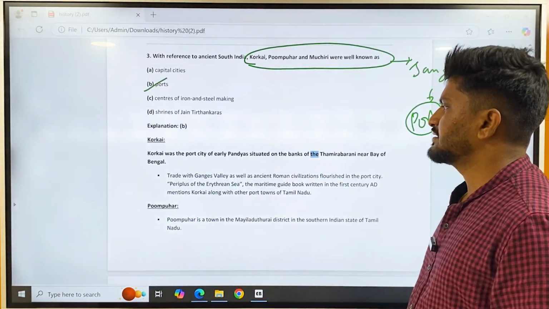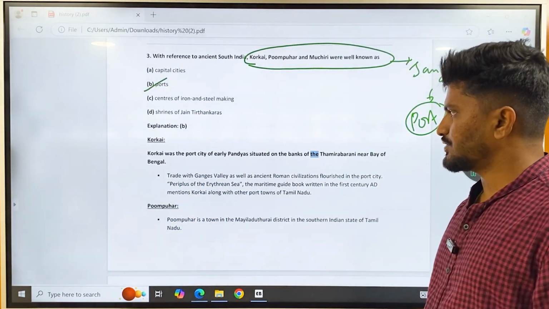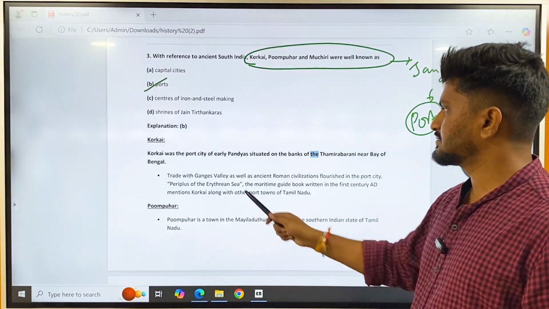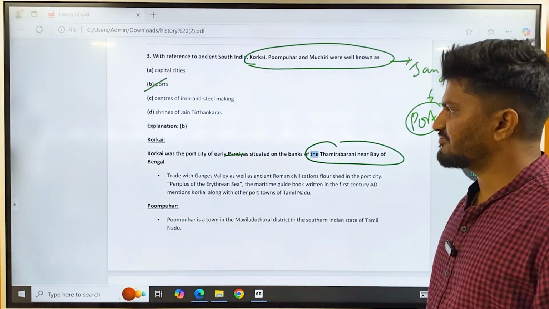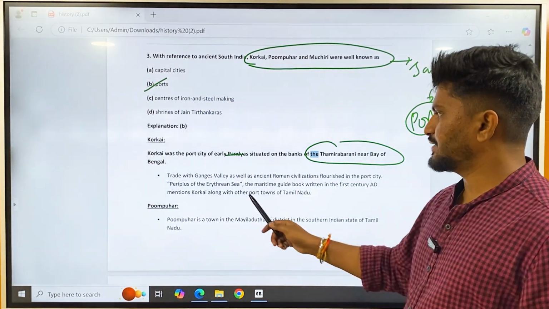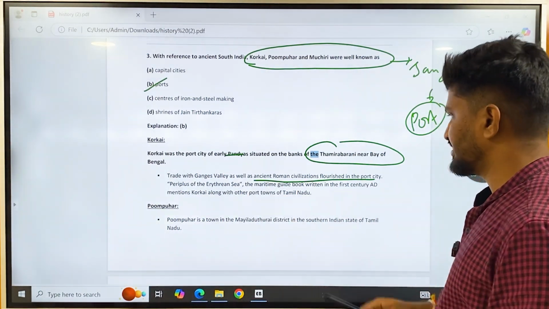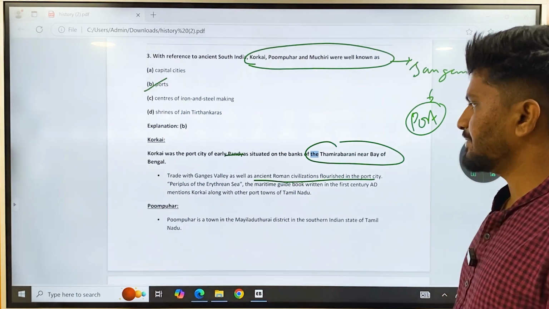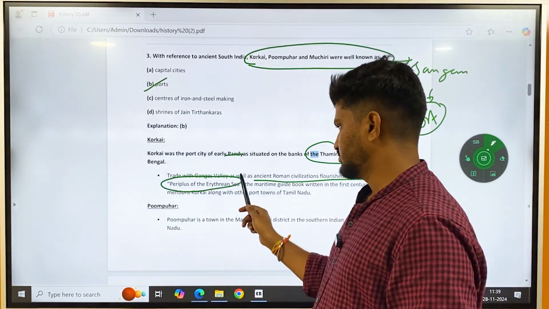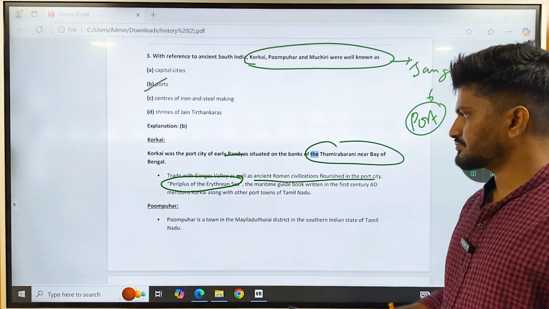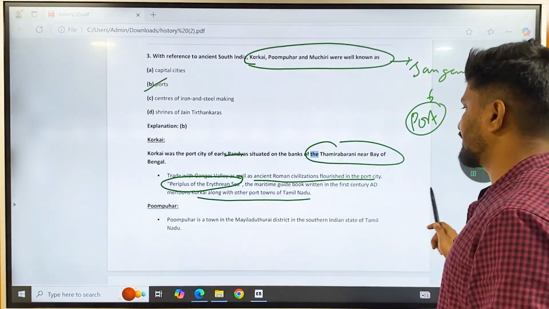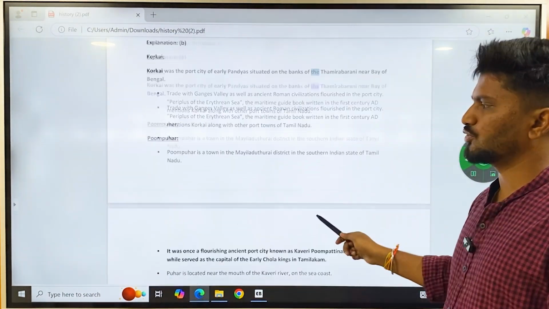First we will understand the different cities. Korkai was a port city of the early Pandyas, situated on the banks of the Thamirabarani near the Bay of Bengal. Trade with the Ganges Valley as well as the ancient Roman civilization flourished in this port city. The Periplus of the Erythraean Sea, a maritime guidebook written in the 1st century AD, mentions Korkai along with the port towns of Tamil Nadu.